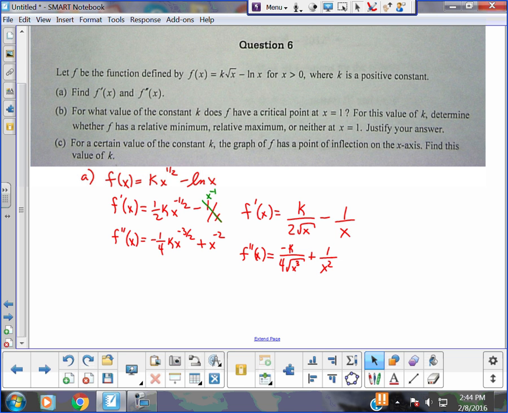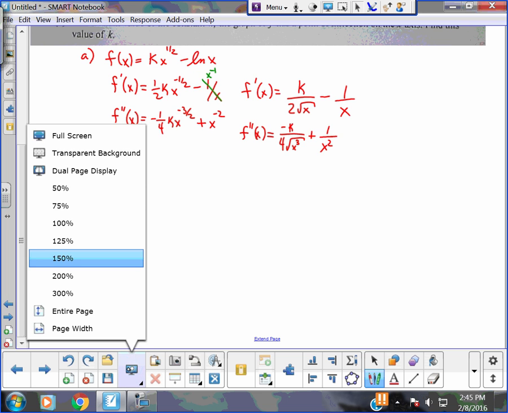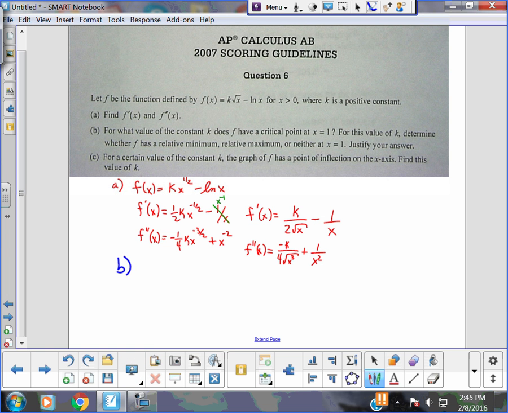For what value of the constant k does it have a critical point? Obviously, for letter B, you have to understand that a critical point occurs when f prime of x is equal to 0. There's a critical point. And they want that to happen where? At 1. So I actually would not use f of x. I would go f prime of 1 equals 0. That's the critical point. So I go back up to my derivative here and use that.